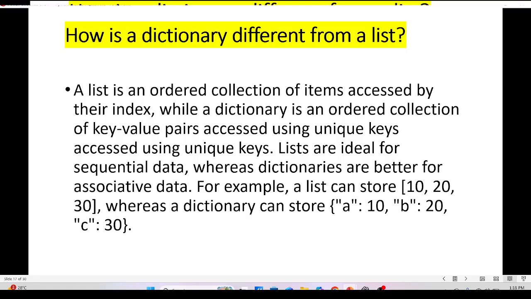How is a dictionary different from a list? A list is an ordered collection of items accessed by their index, while a dictionary is an unordered collection of key value pairs accessed using unique keys. Lists are ideal for sequential data, whereas dictionaries are better for associative data. For example, a list can store 10, 20, 30, whereas a dictionary can store key value pairs in curly braces.